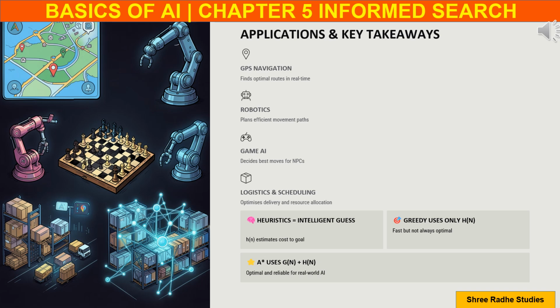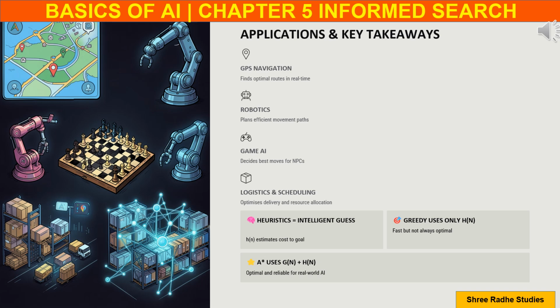Let us conclude this chapter by looking at real-world applications. GPS navigation systems use informed search to find the fastest routes. Robots use it to plan efficient movement paths. Video game characters use it to make intelligent decisions. Logistics and scheduling systems use it to optimize resource allocation and delivery routes.